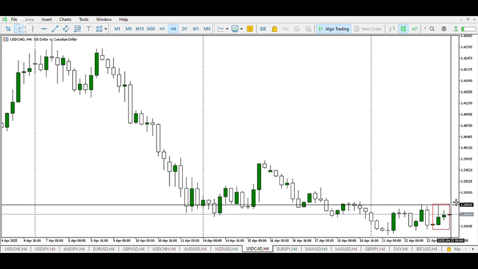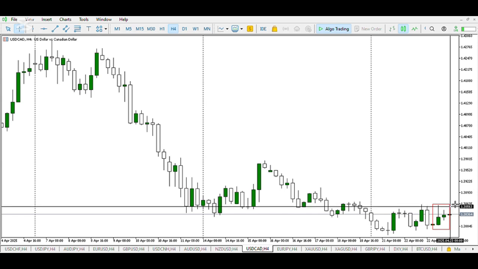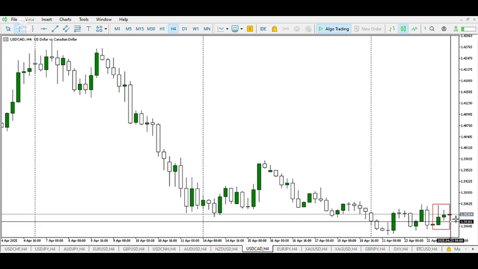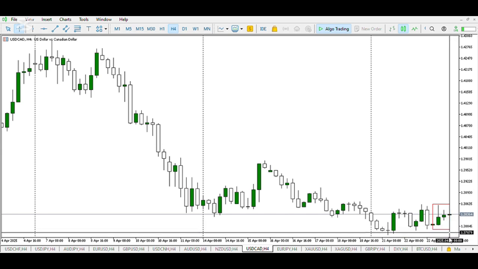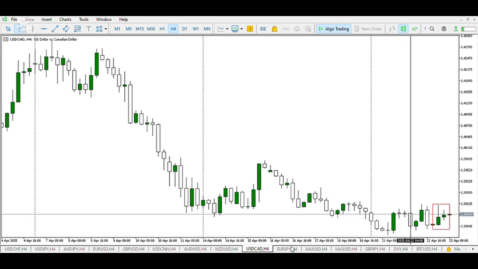high of the day to be raided to induce more buyers to the upside and price to push down, break this candle. Then we can conclude that price is going to push further down with 1 or 2 candles.